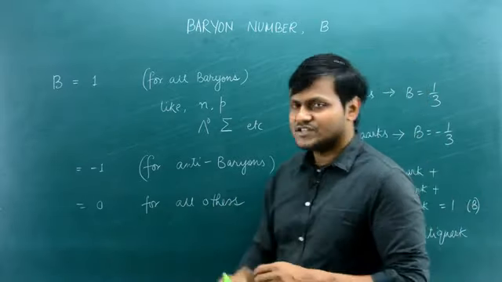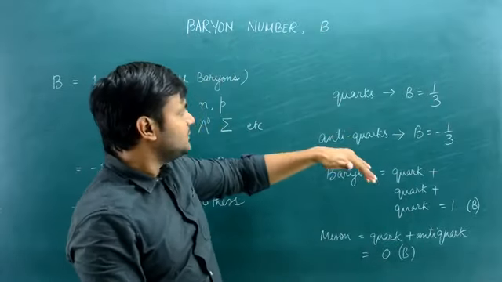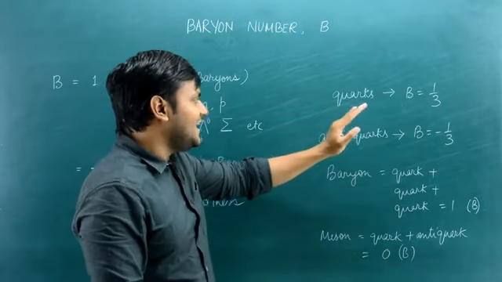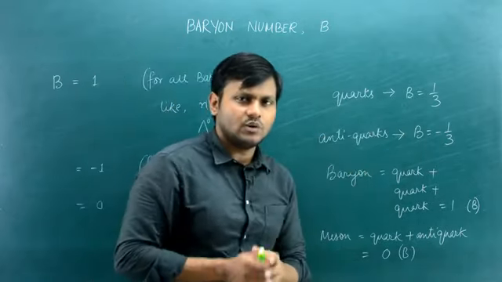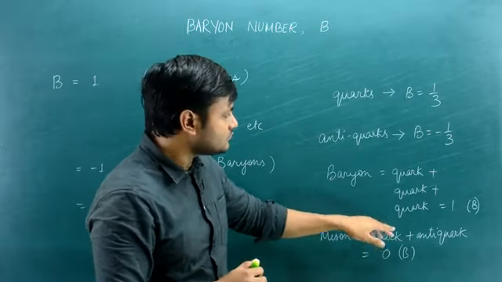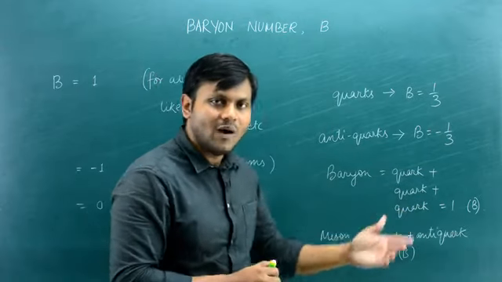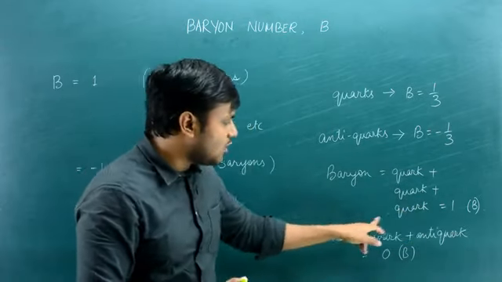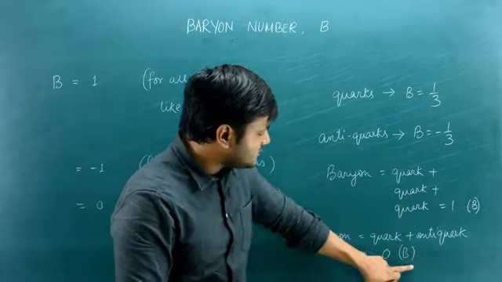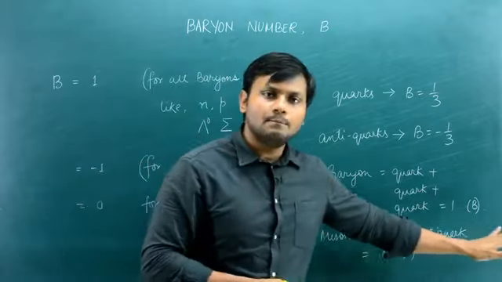So the baryon number of 1 basically comes out as a result of the quarks. We can also say that the quarks have a baryon number of 1/3, while the anti-quarks have a baryon number of -1/3. Because baryons are made up of 3 quarks, 1/3 plus 1/3 plus 1/3 comes out to be equal to 1, while mesons on the other hand are made up of a quark and an anti-quark, so a baryon number of 1/3 minus 1/3 comes out to be 0. So mesons have a baryon number of 0, baryons have a baryon number of +1.